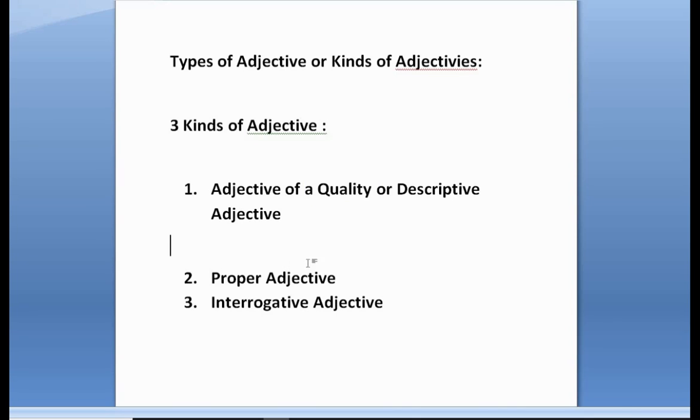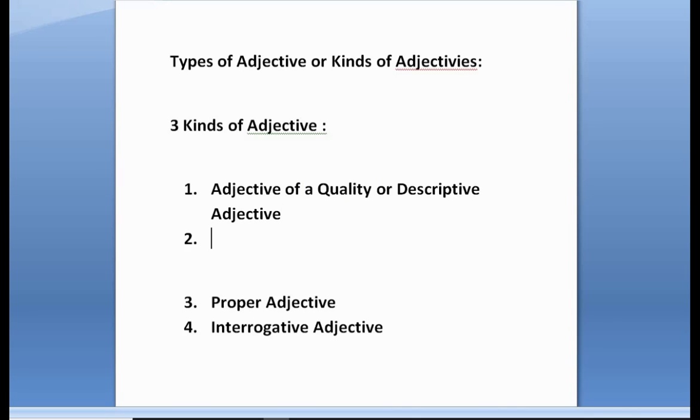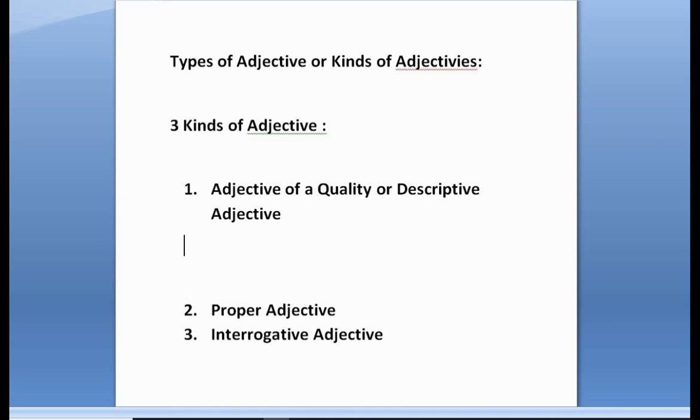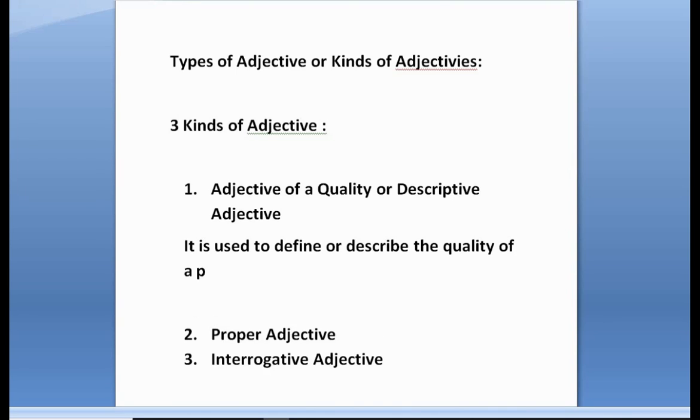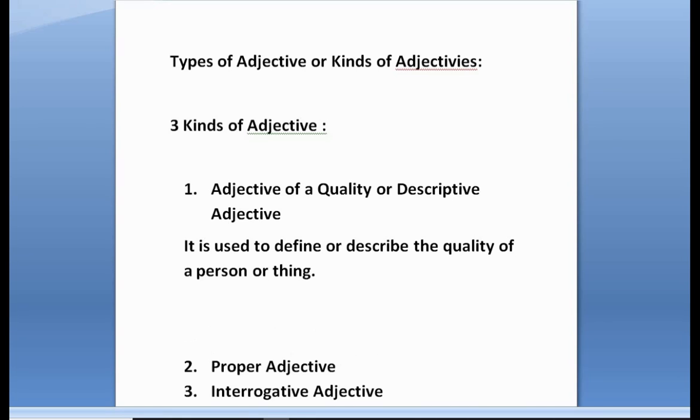How can I define it? I can say it is used to define or describe the quality of a person or thing. So that would be called adjective of quality.